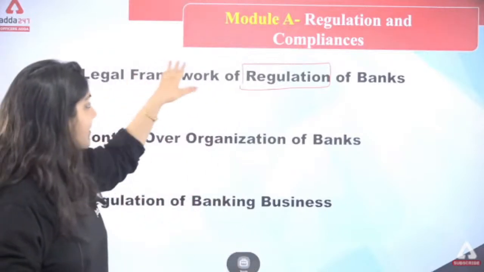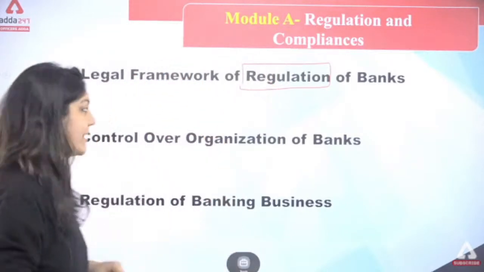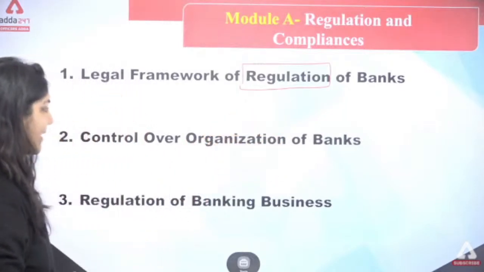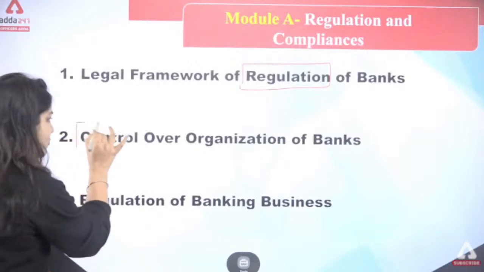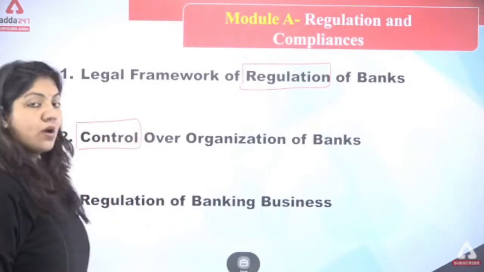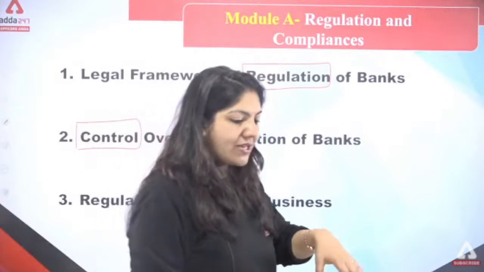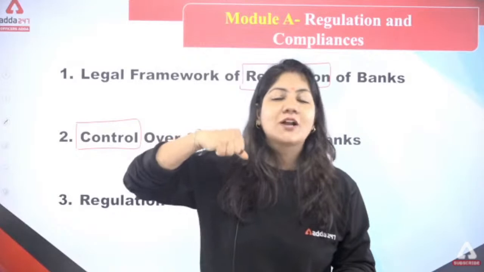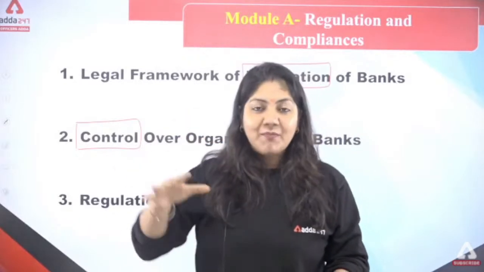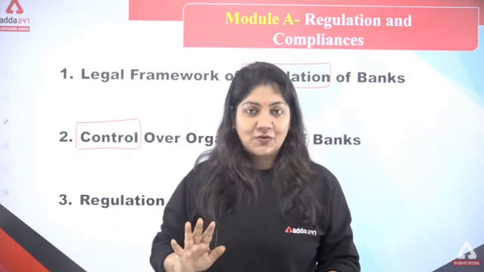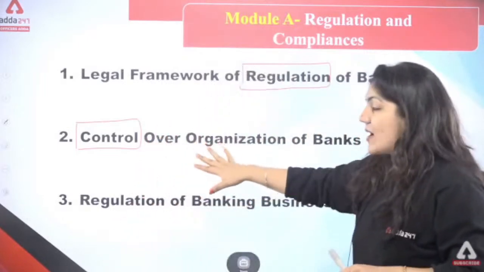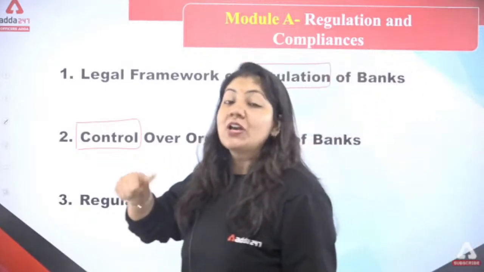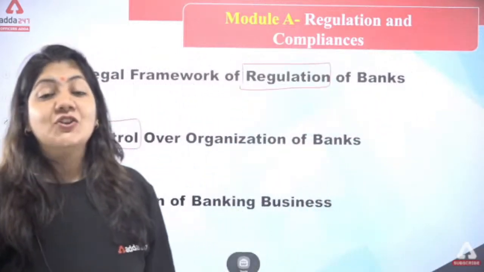Okay, so legal framework of regulation of the bank. Second one, control over organization of bank. So one word you have to write, that is control. If we are living in our house, so father is our controlling power, father who controls us. In the bank, the manager will control all of you. So same thing, if I talk about this organization of bank, who has a controlling power? The Reserve Bank of India is a controlling power.